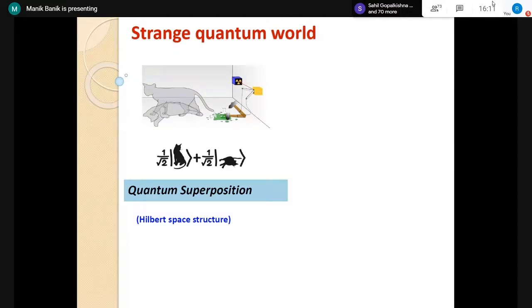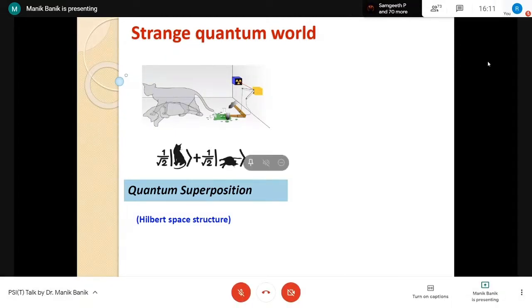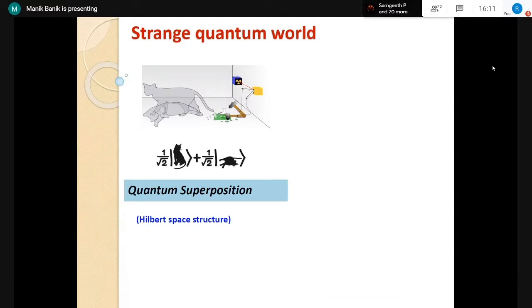It is, at the same time, dead and alive. It is very difficult to think of this kind of situation. Two opposing properties coexist in superposition. So this is peculiar. Of course, so far scientists cannot obtain this kind of superposition state for a macroscopic observable like a cat or human, but for microscopic observables it is possible.